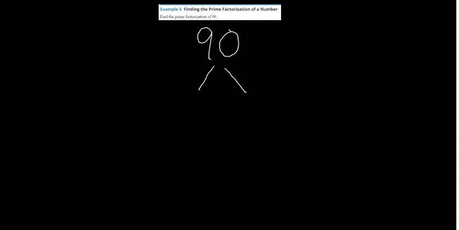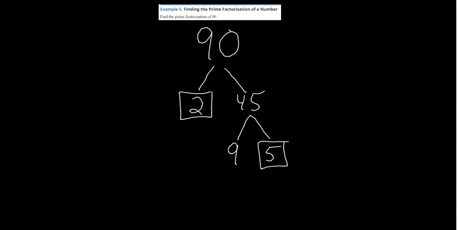So 2 times what? Well, 2 times 45. Let's fix that 4. 2 times 45. And then I'm going to box in the prime number so I know that I can stop there. So now I'm just going to continue to branch down the right side. 45 is the same thing as 9 times 5, right? So I put a 9 here and a 5 here. And I'm going to box the 5 because I know 5 is prime.